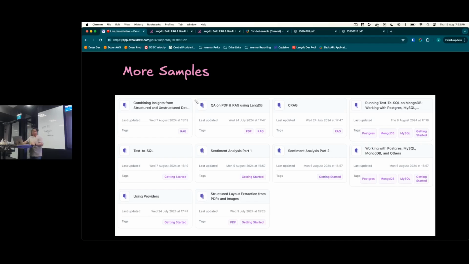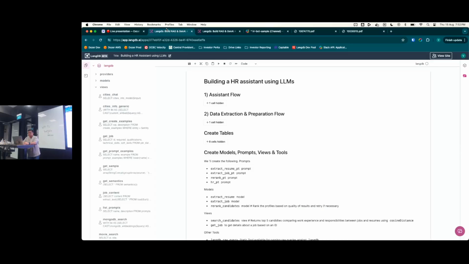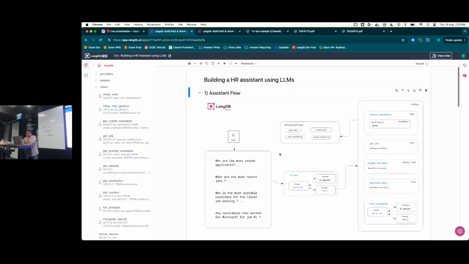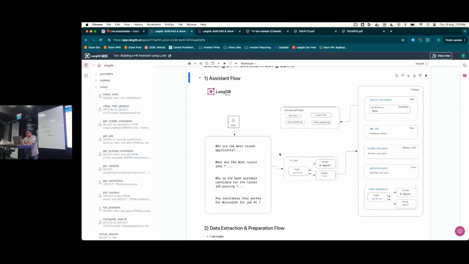So there are some samples on our application. Feel free to check them out. I'll get to this later. Now, actually, let's jump into the example that we talked about, right? So let's quickly recap. So the first flow, we are building an assistant flow which takes raw questions, uses,